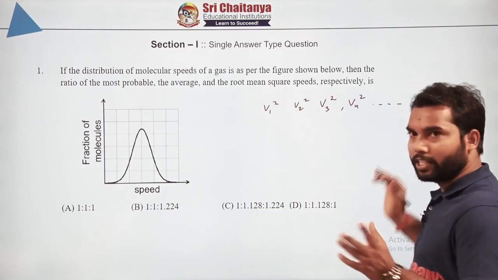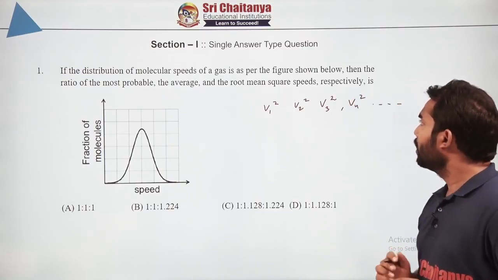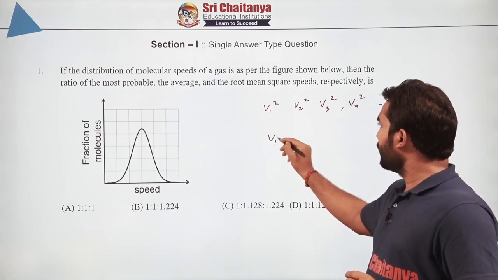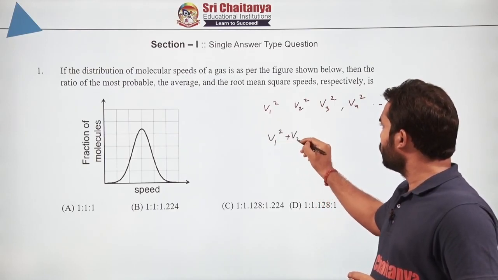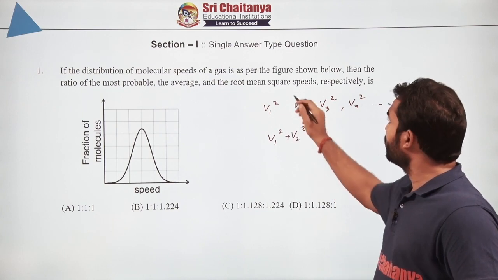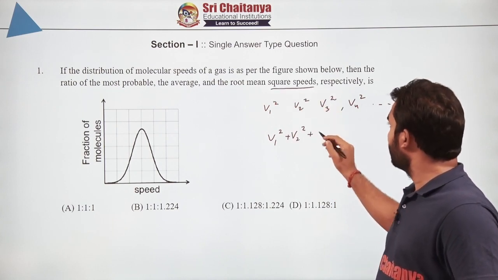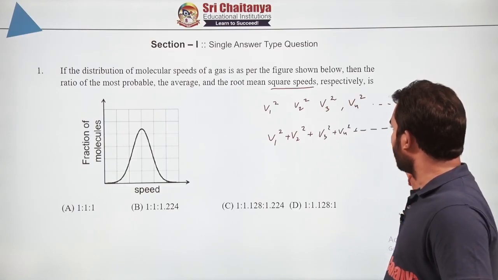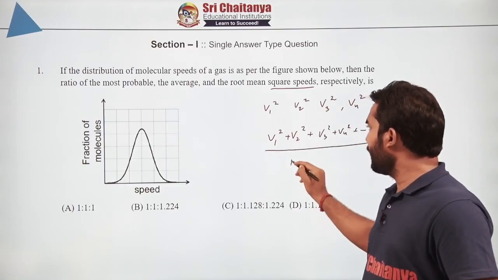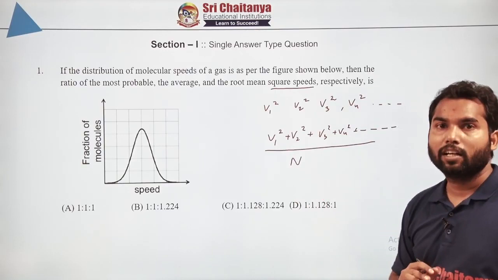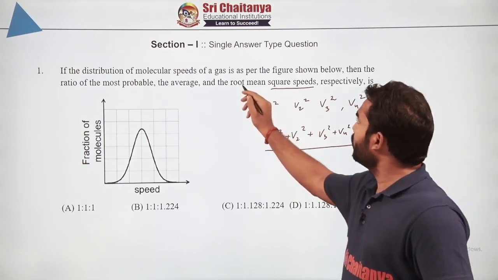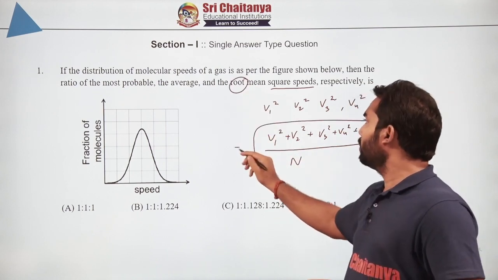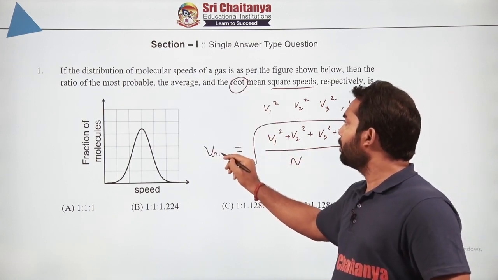And so on, for as many particles as we have. Thereafter you have to take the mean, that means V1 square plus V2 square, the mean of square speed, right? So V3 square plus V4 square plus and so on, and the whole divided by n. This is the mean of that. Now what you have to take? You have to take the root of this value. So this particular quantity is going to give V RMS.